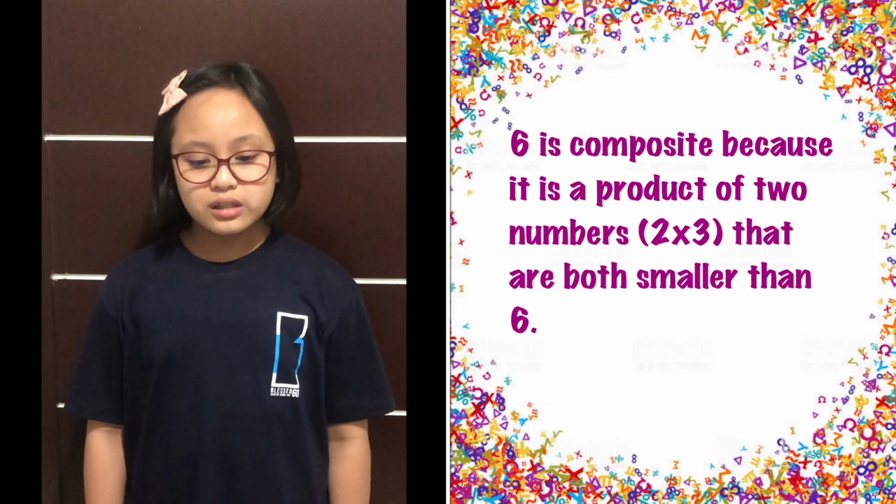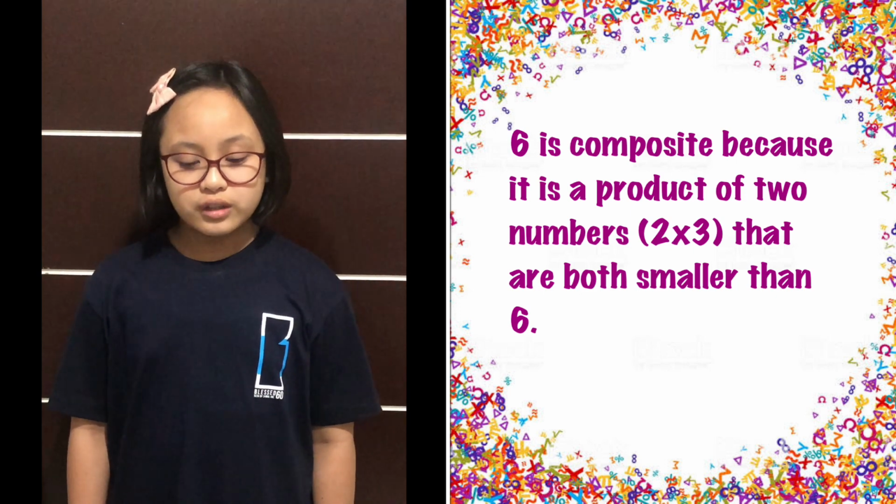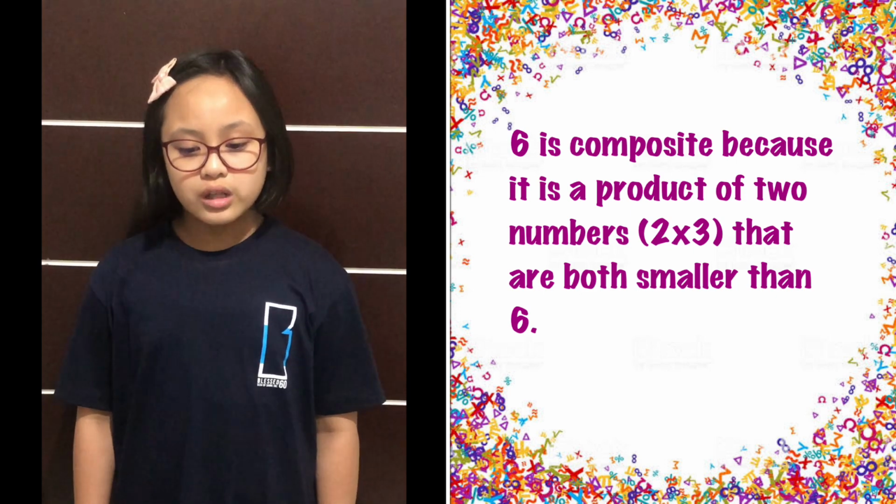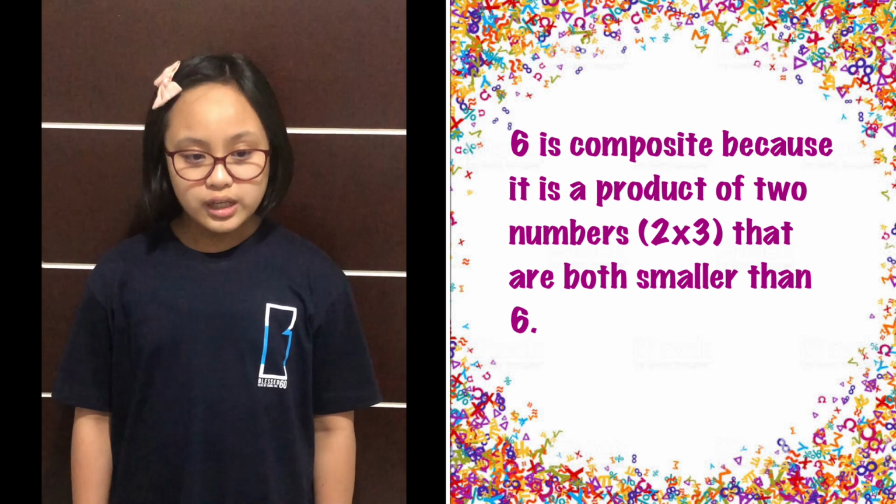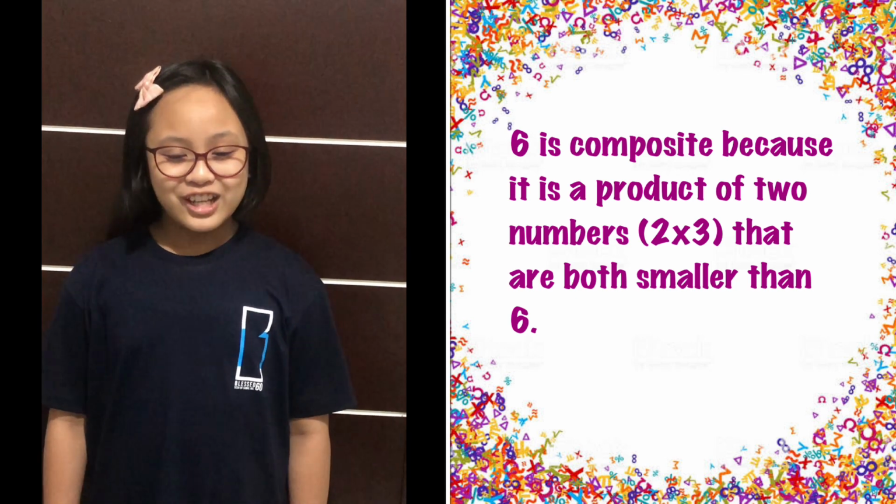However, 6 is a composite number because it is a product of two numbers, 2 times 3. They are both smaller than 6. Primes are essential in number theory because of the fundamental theorem of arithmetic. Every natural number greater than 1 is either a prime itself or can be factorized as a product of primes that is unique up to their order.